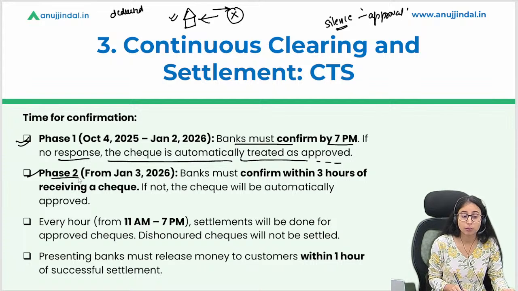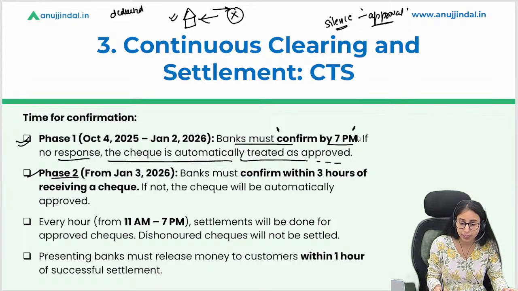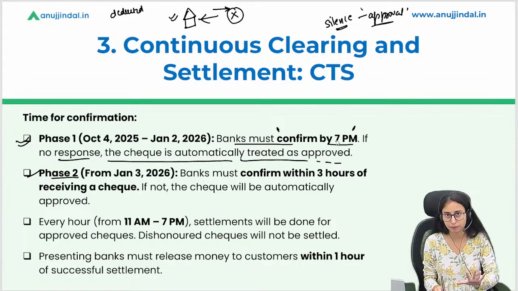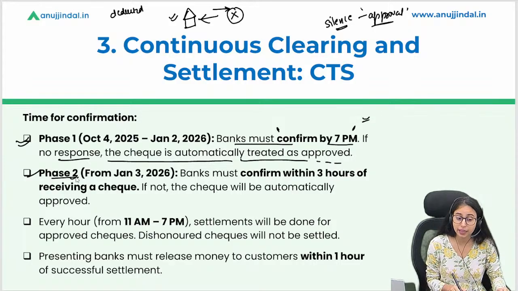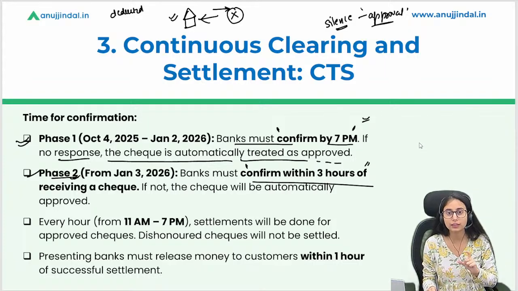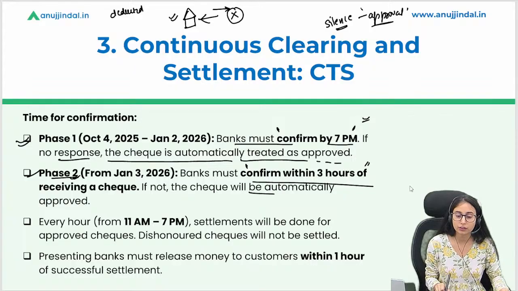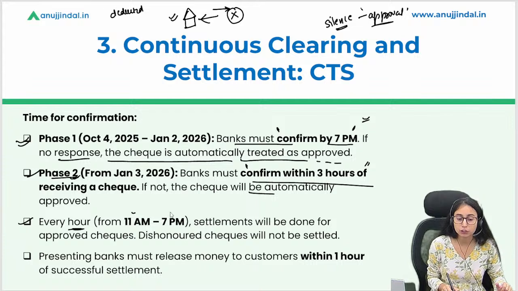Next, phase 2. For that approval, in the first phase they will have time until 7 p.m. But in the second phase they will have only 3 hours to confirm. Again, if they are not confirming the same transaction, the check will be automatically treated as approved.